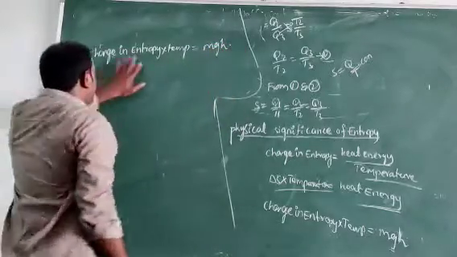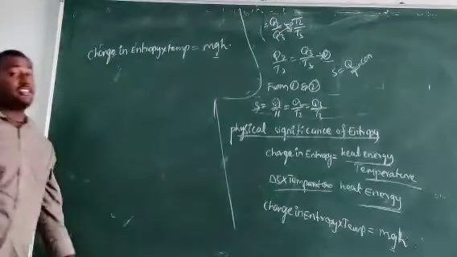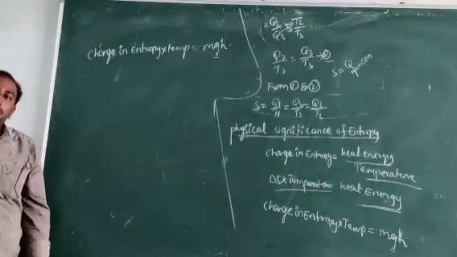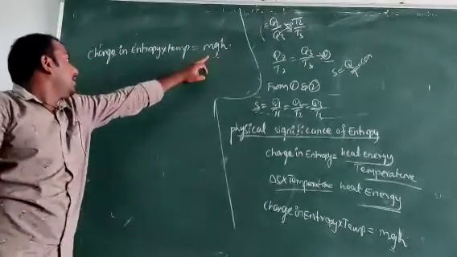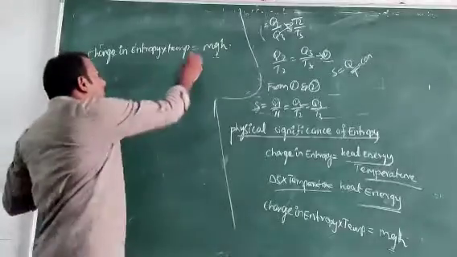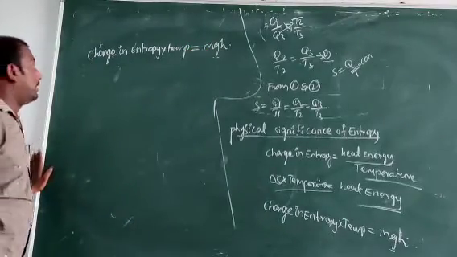Here g is a universal constant with value 9.8 meters per second squared.